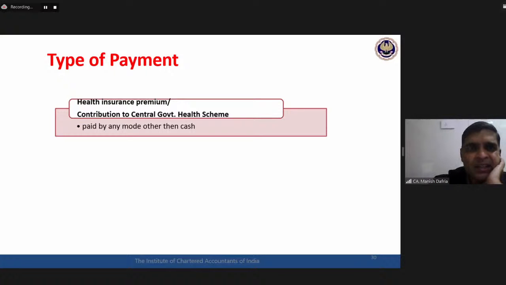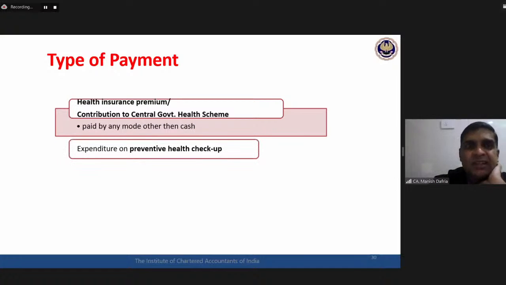Any payment in the nature of health insurance premium, what we typically call mediclaim premium, paid by any mode other than cash. Other than cash, any other mode: cheque or bank draft or RTGS or credit card or UPI payment or Paytm wallet payment, health insurance premium.